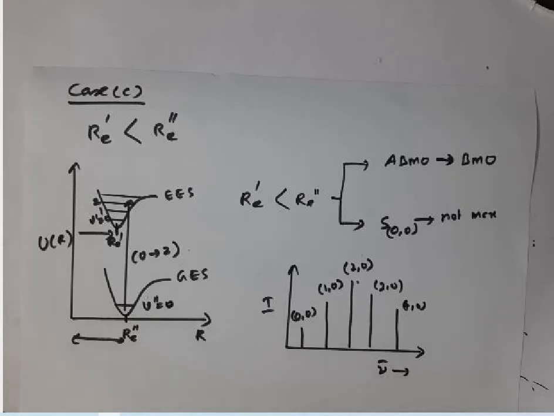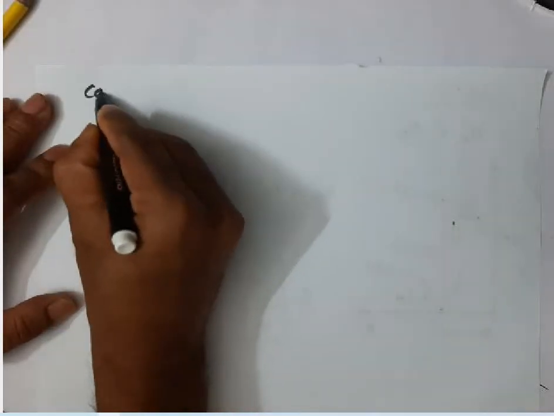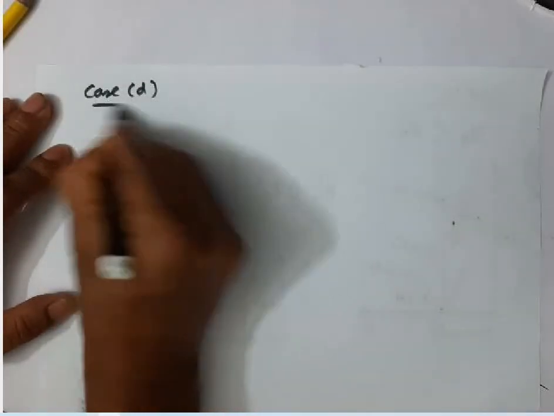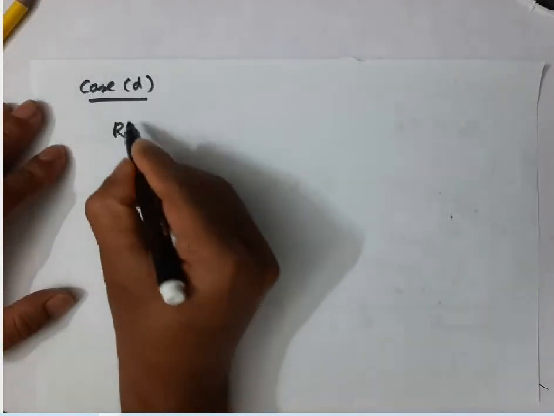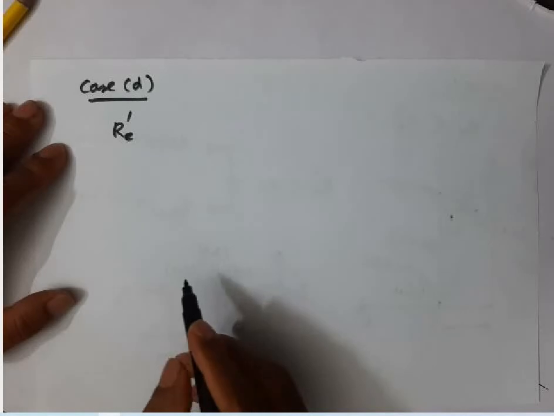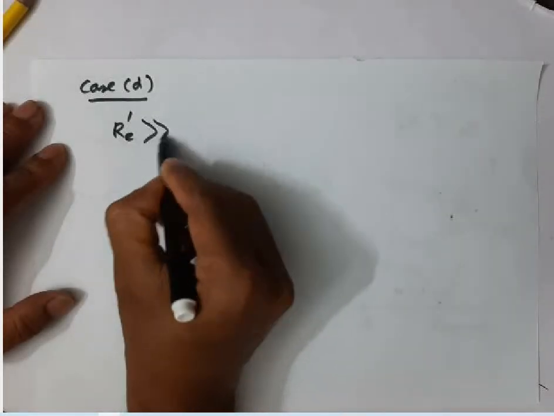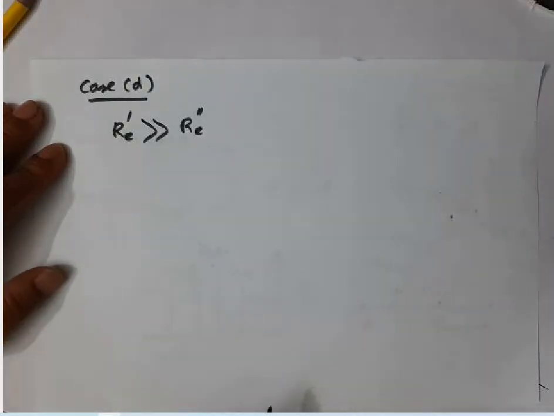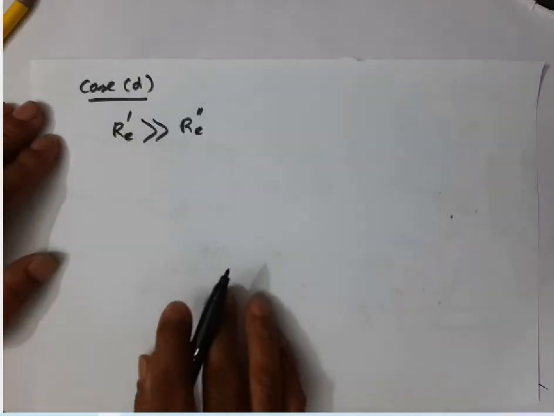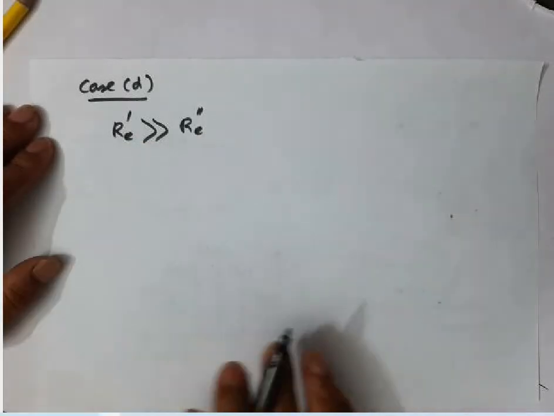Now let me discuss one more case. After that, if time permits, I'll introduce some more information. What's that? Case D. Suppose the equilibrium internuclear distance of the excited state is much greater than the equilibrium internuclear distance of the ground electronic state. In this case, what will happen?